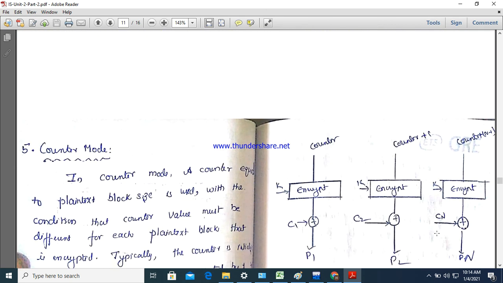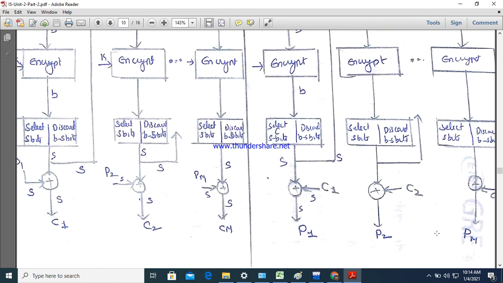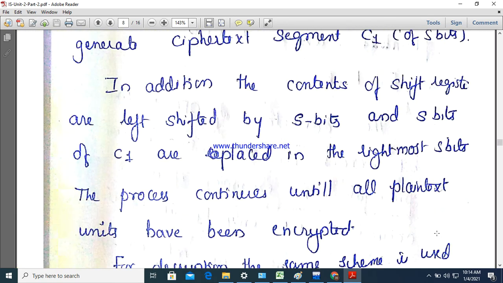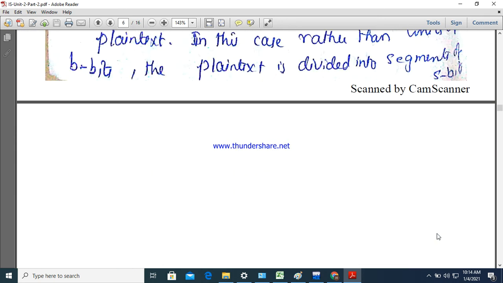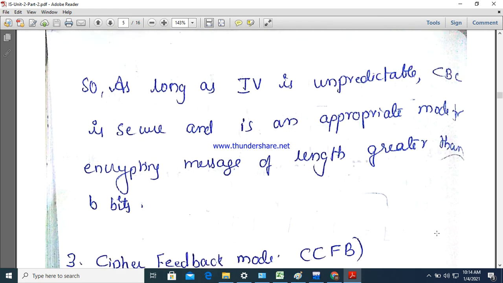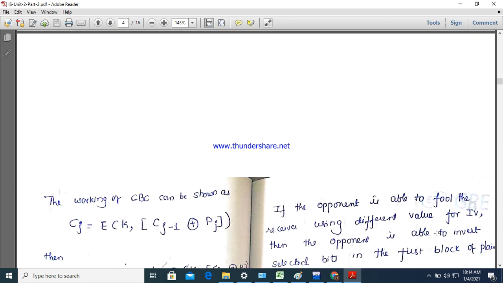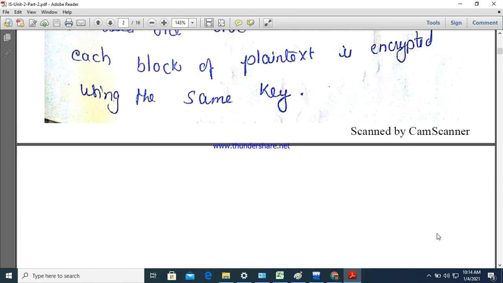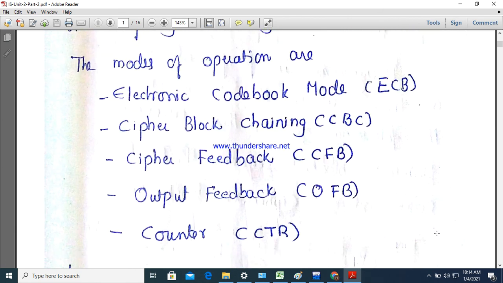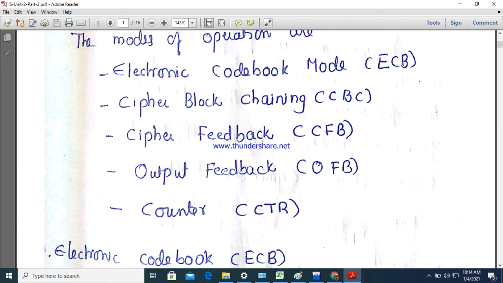So there are 5 block cipher modes of operation. Electronic code book, right?